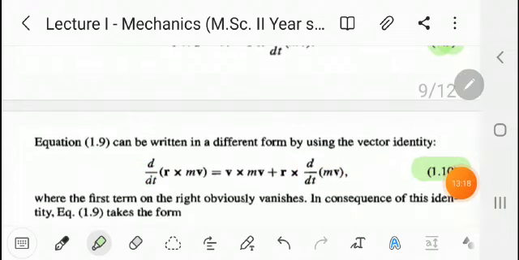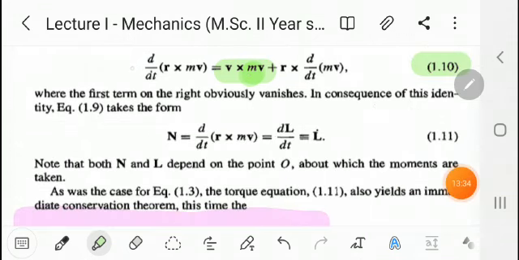Now from this equation 10, in the first term, v cross v, m is constant and taken outside, v cross v is equal to 0. Therefore the first term gets cancelled. Therefore we can write that d by dt of R cross mv is nothing but R cross d by dt of mv.